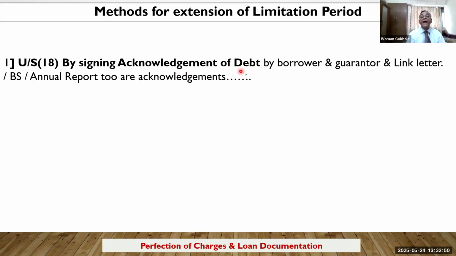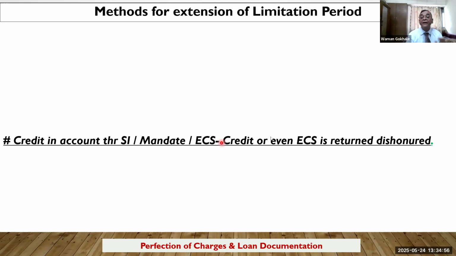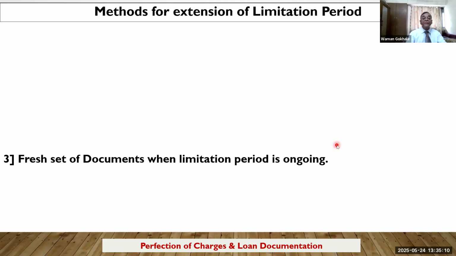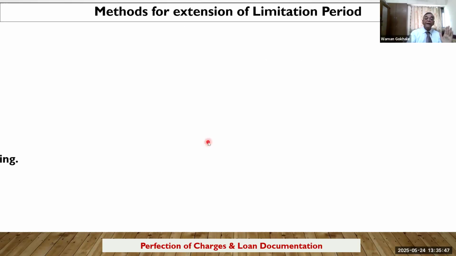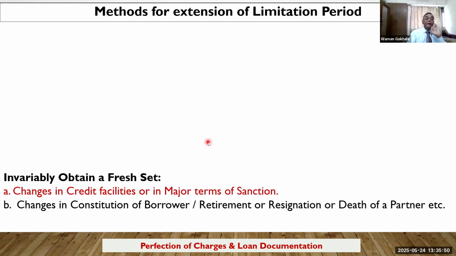First is by signing the acknowledgement of debt by the borrower and guarantors, and a lien letter. Then, if you take a lien letter, or a mandate is there, such as an ECS mandate, and if this mandate is returned, in that case also, from the date of return, it will be treated as an acknowledgement of debt by the customer, and 3 years will run from that date. Then the simple aspect is, again, take a fresh set of documents while the limitation period is ongoing. So a fresh document again extends the limitation. So limitation can be extended, and from that day it is valid. And take a fresh set of documents before the due date.